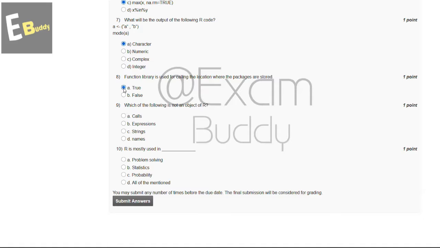And now let's go to question number 9. Which of the following is not an object of R? The options are calls, expressions, strings, names. The answer to our ninth question is strings.